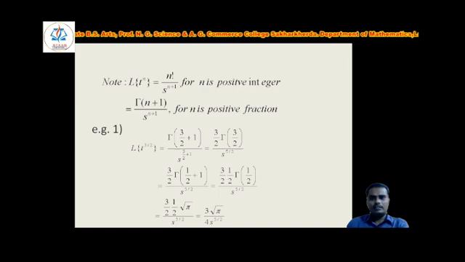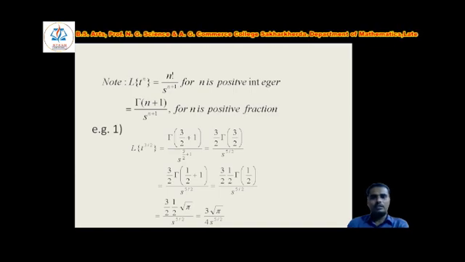Now we will see one example when n is a fraction, that is, find the Laplace transform of t raised to the power 3 by 2. How to find? As we know, Laplace of t raised to the power 3 by 2 is equal to gamma of 3 by 2 plus 1 divided by s to the power 3 by 2 plus 1. After solving this gamma function you will get 3 by 2 into gamma of 3 by 2, divided by s to the power 5 by 2.